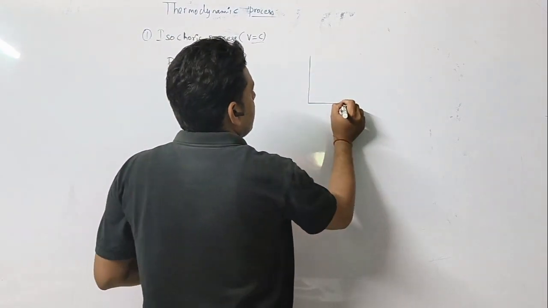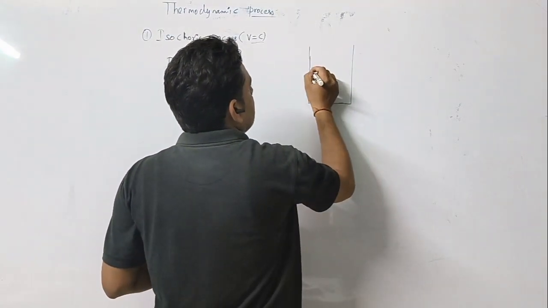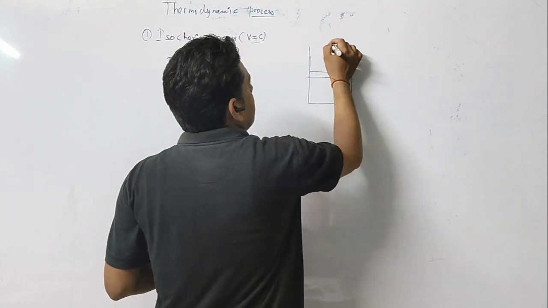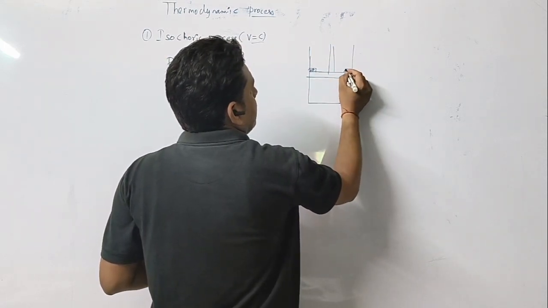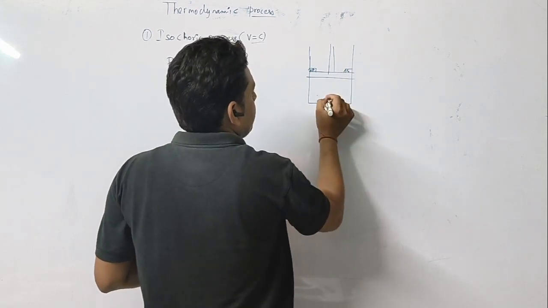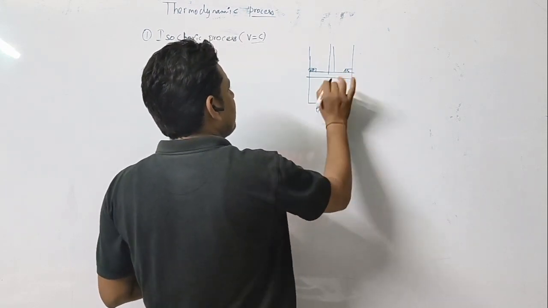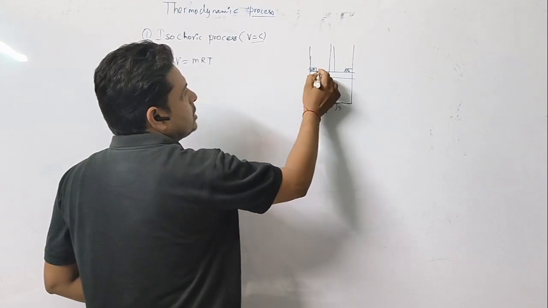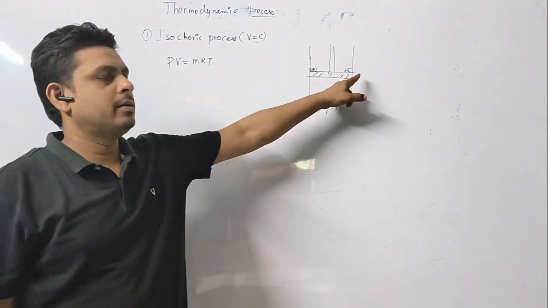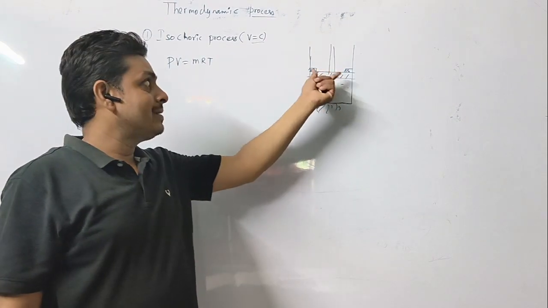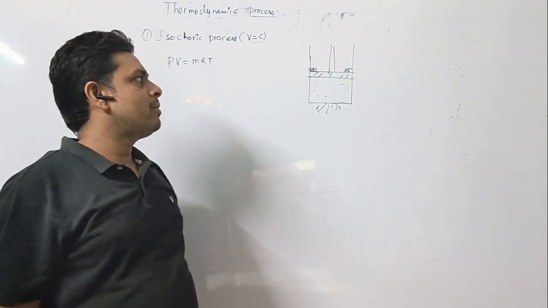If you draw the diagram of a piston cylinder, you just put a stopper. Whenever you give heat or anything else, there will be no change of volume, because there is a stopper.